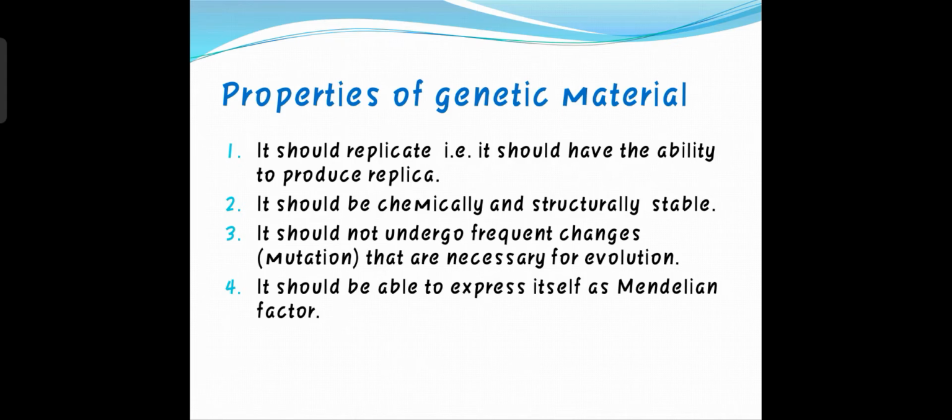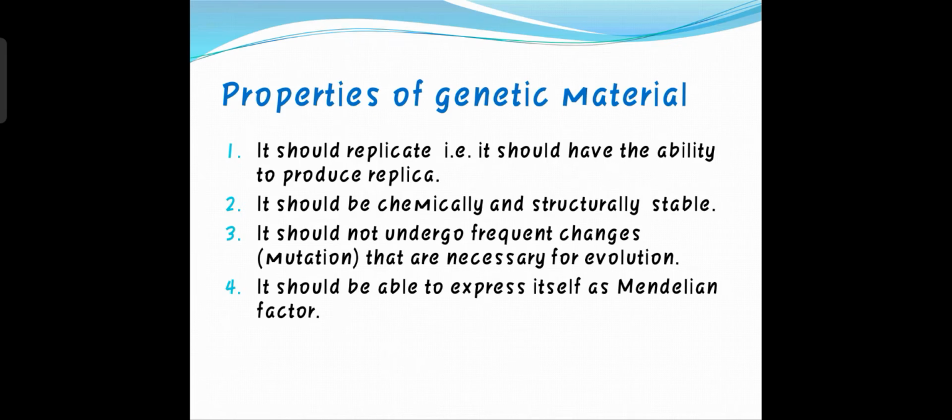Do you get my point? It should replicate means what? It should have the ability to produce its own replica. Replica means exact copy. When some substance can produce its exact copy, then this is called the property of genetic material. Okay. So now the second one: it should be chemically and structurally stable. Number 3, it should not undergo frequent changes, which is called mutation, that are necessary for evolution.